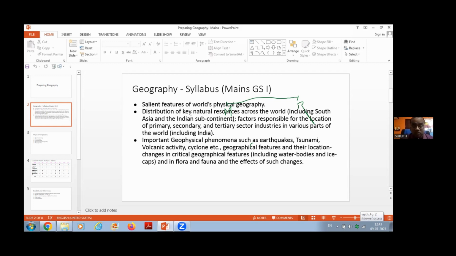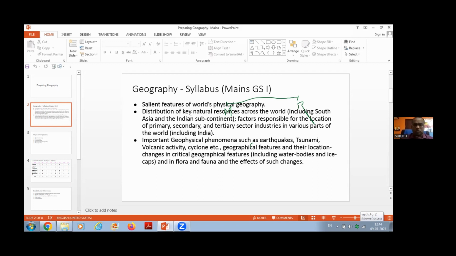In energy resources, give more importance to renewable energy resources or non-conventional energy resources. I hope you know about the difference between renewable and non-conventional. I'm not going into the details of those things since I'm giving an orientation. So you go through these renewable and non-conventional energy resources. There is a high possibility you can receive one question from this area. It is easy. There we have only around 6 or 7 renewable and non-conventional energy resources. If you go through that, you can highly expect one question from that area.